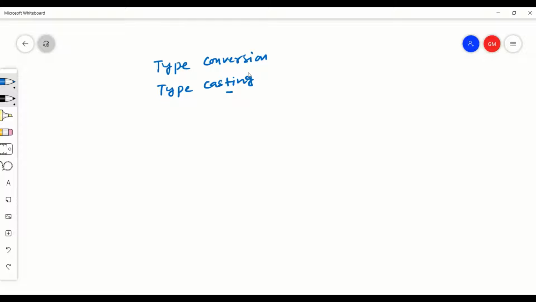So let us first understand what is type conversion, and we're also going to see some examples so that the whole concept will be clear. I'm going to use the Dev C++ compiler, the IDE that we normally use for C or C++ programming. So let us pick the first point here. What is type conversion? If we break down this term, type and conversion, in C programming, type means data types. Conversion means converting a type to another type.